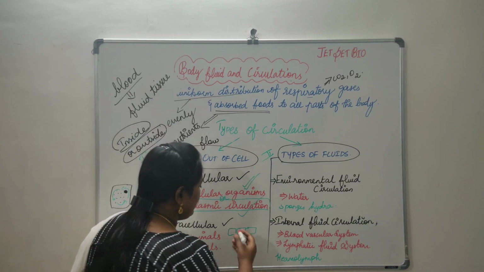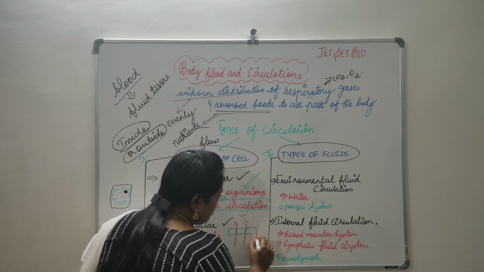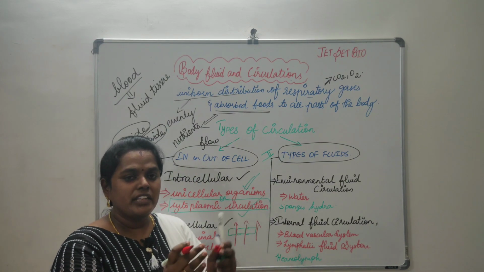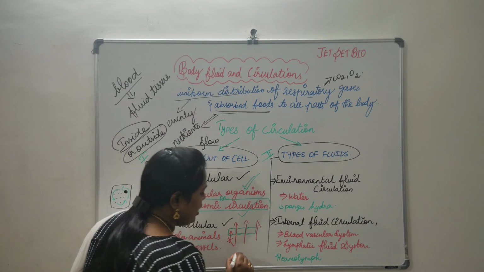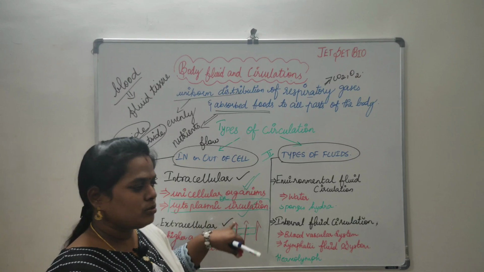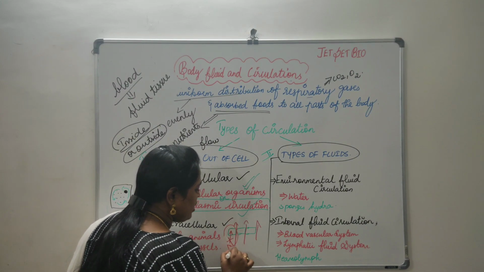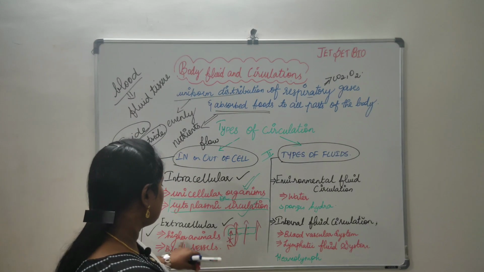It is outside the cells. Okay, the flow will be in such a way that it is between the cells. It does not pass through the cells. It will not pass through the cells. It is going to circulate around the cells, outside the cell.